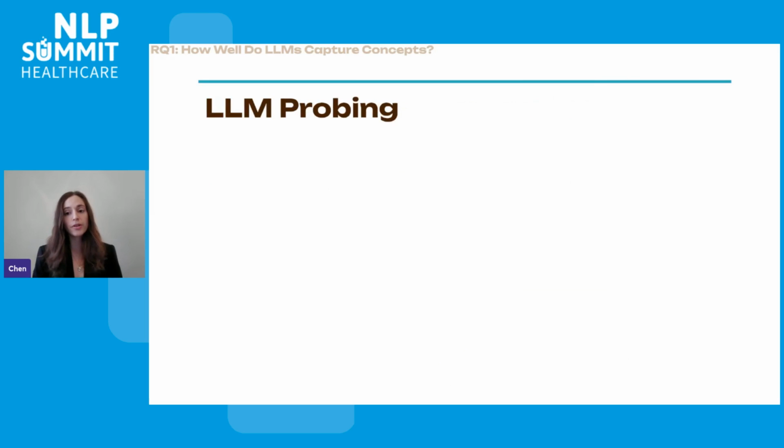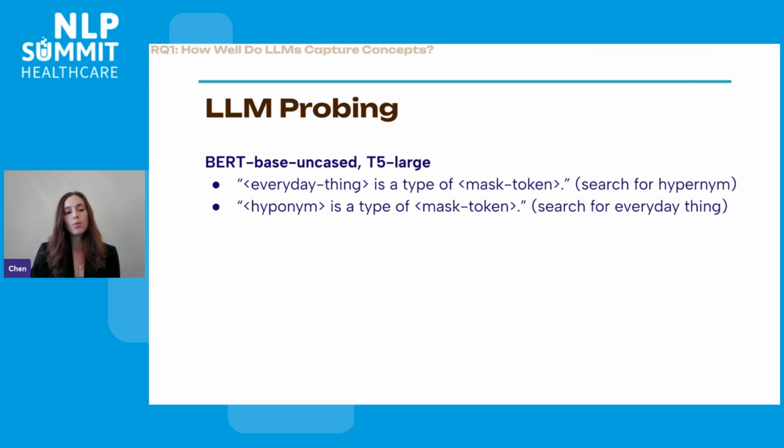So we use this hierarchical dataset to see whether 4 contemporary language models grasp human concepts, and we used BERT, T5, GPT 3.5, and GPT-4. Now, BERT and T5 were not optimized for question answering, so we used them in a masked way, meaning they receive as input a masked sentence, such as "dog is a type of" and then we searched along the ranked list of completions for K9.